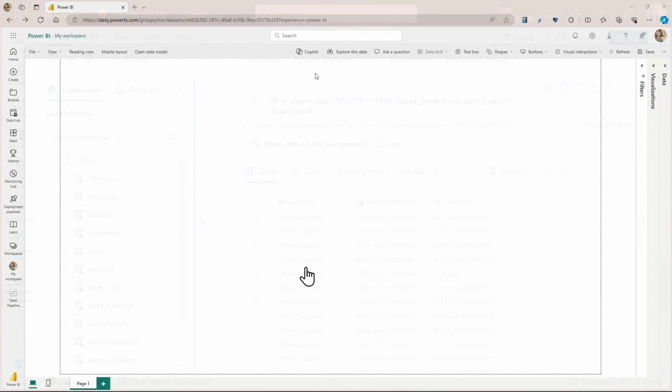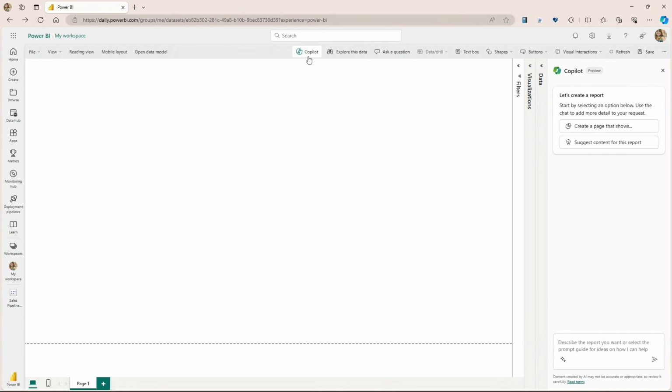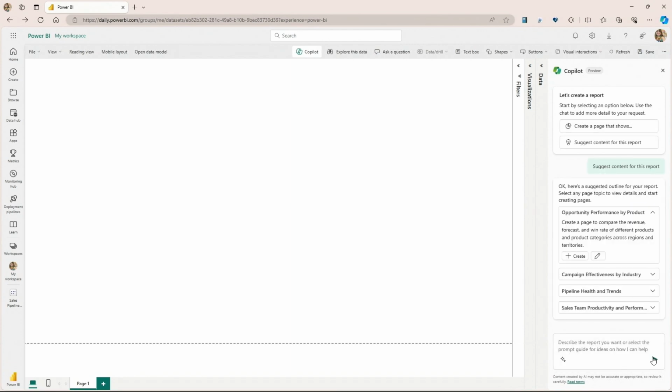And let's see if I can, there we go. Okay, so over here, I'm starting out in Power BI, and again, you'll see the very familiar Copilot chat pane that we saw in the previous experiences as well that I can just open up. And again, I have some suggestions, right, that I can just immediately get started with. So one thing I can do is just, hey, maybe I haven't built the data model, maybe I'm not that familiar with it. I just want to get some suggestions for the sort of content I can build with this report.